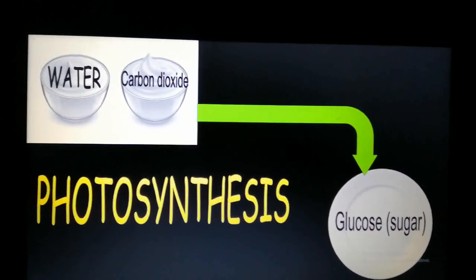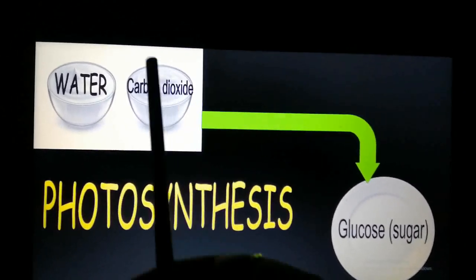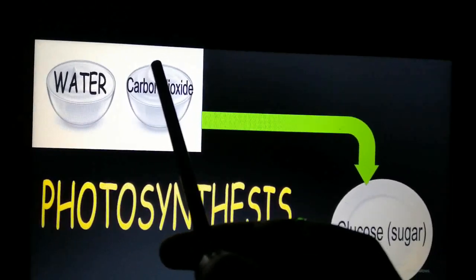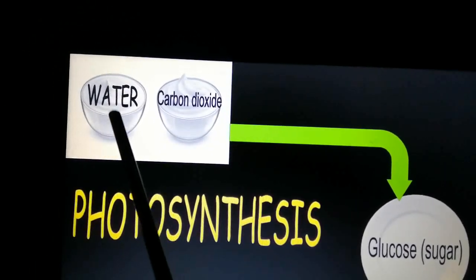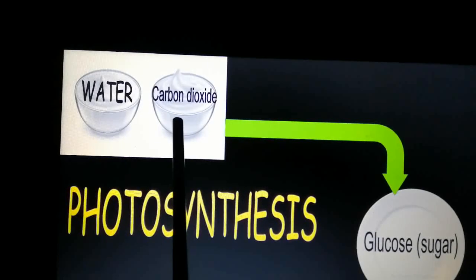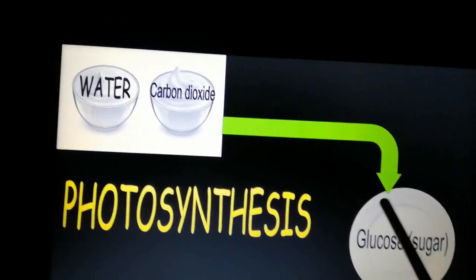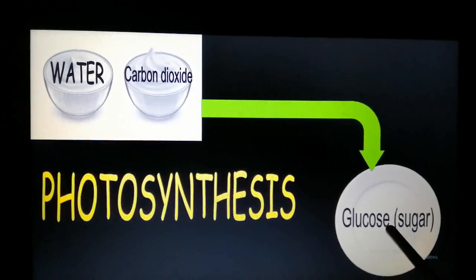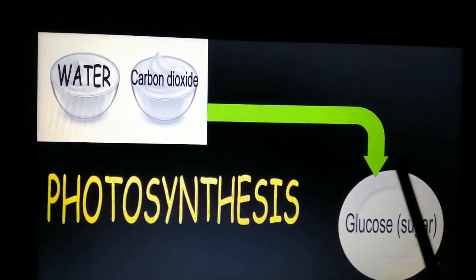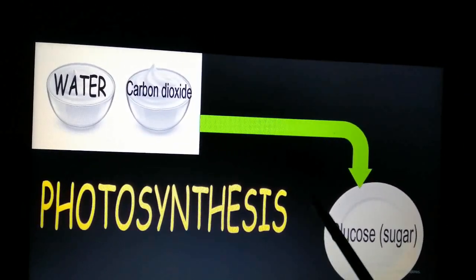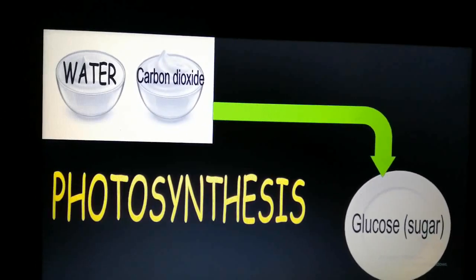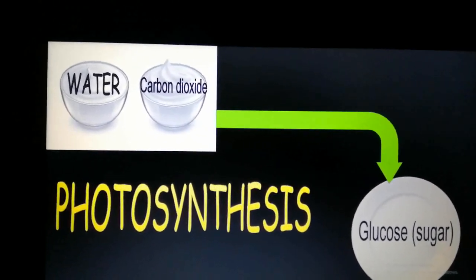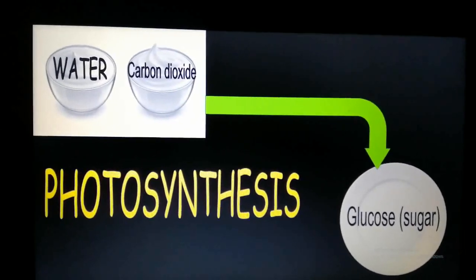Just like how we had ingredients, plants also have ingredients. Their basic ingredients are water and carbon dioxide, and their food is glucose, that is a form of sugar. The process that they use to prepare their food is known as photosynthesis.